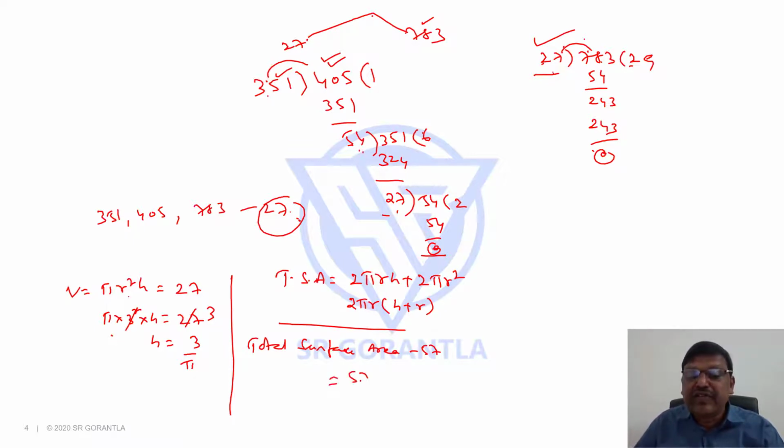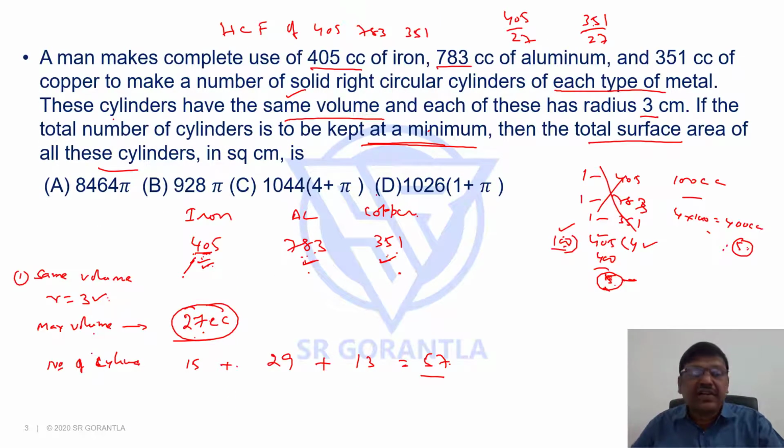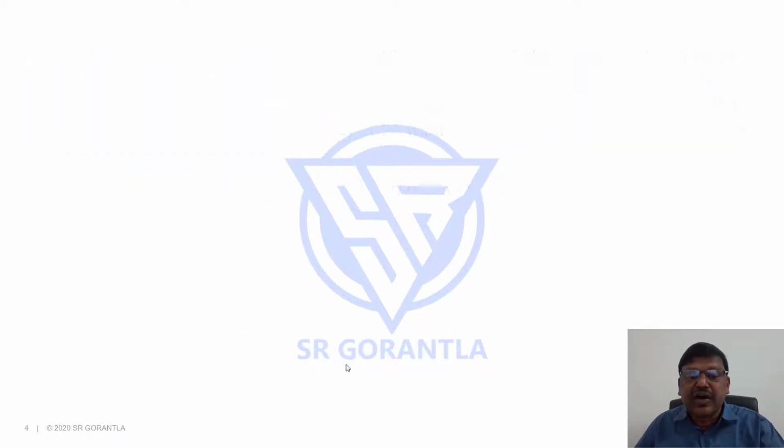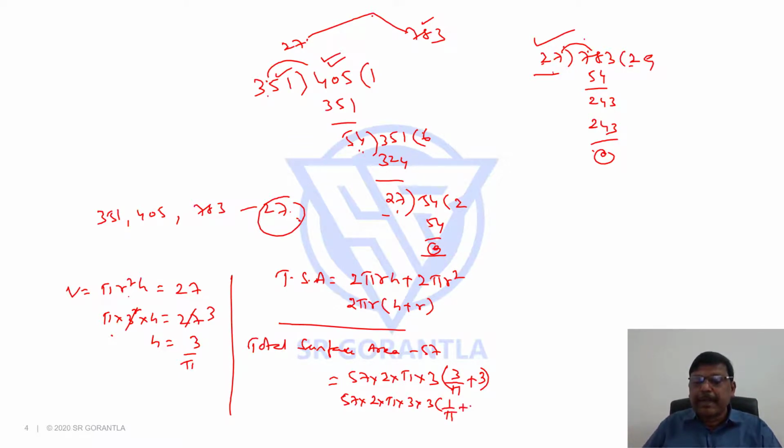Means 57 into 2 into pi into r. What is r? We got 3. Radius is 3. You can check here, that's what we have written here. So r is 3 into h plus r. What is h? We got 3 by pi, plus r is 3. We can take 3 common here. 57 into 2 into pi into 3 into, if 3 comes out, it will be 1 by pi plus 1.